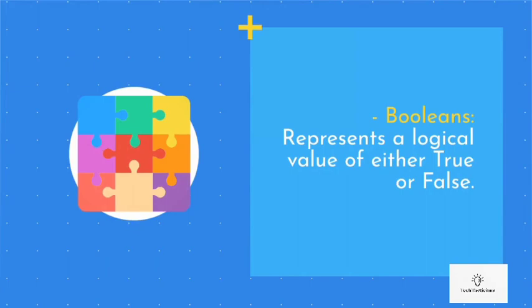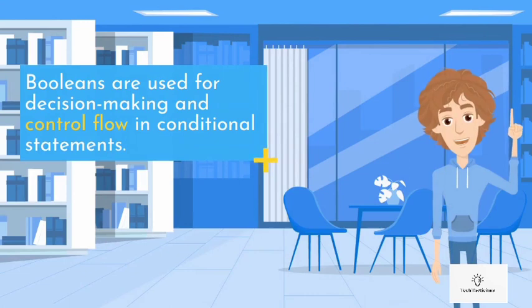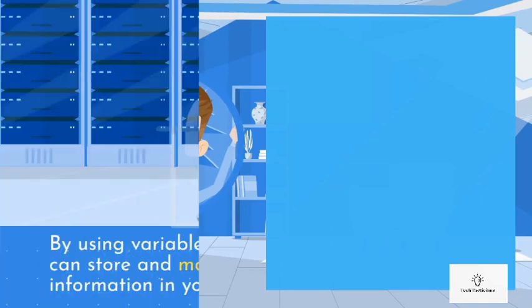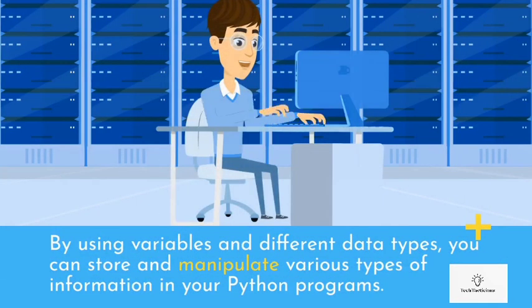Booleans, represent a logical value of either True or False. Booleans are used for decision-making and control flow in conditional statements. Example: is_new = True. By using variables and different data types, you can store and manipulate various types of information in your Python programs.